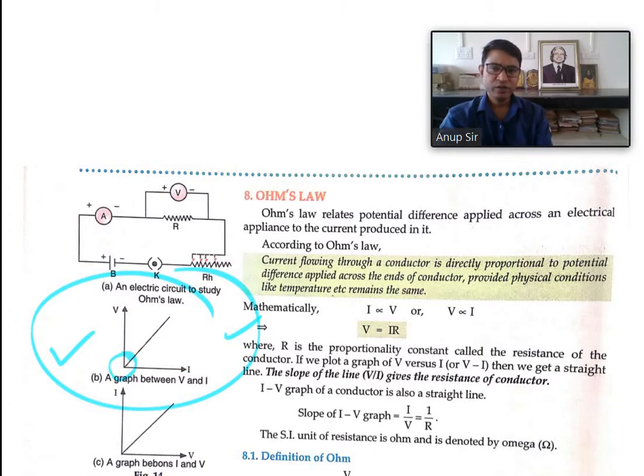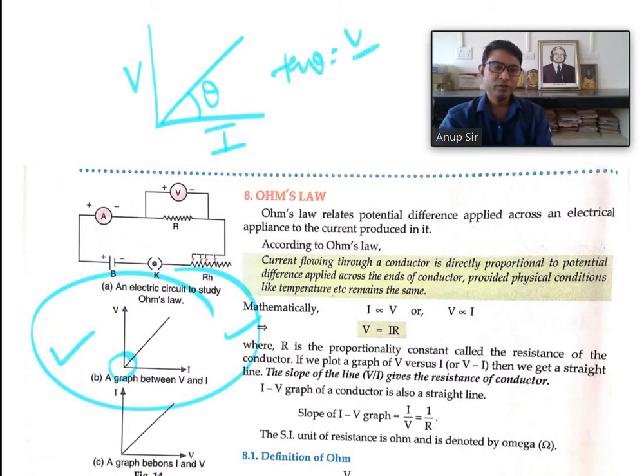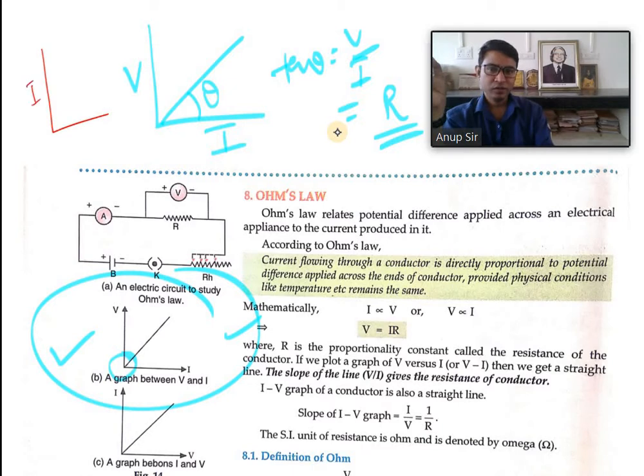If the potential difference is plotted along the y-axis and the current along the x-axis, then if this angle is theta, tan theta will be equal to V by I, and we know that V by I is simply R. So must remember, the slope of V versus I gives the value of R. But if the graph is I versus V, that is, I is plotted along the y-axis and V along the x-axis, then the slope will be equal to 1 by R. Remember these things.